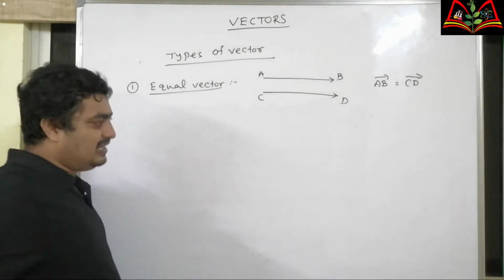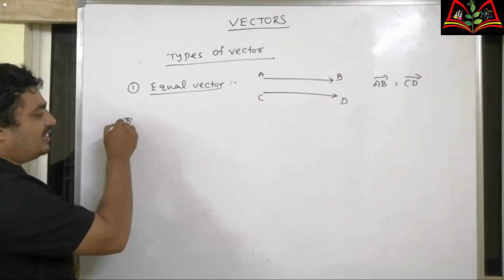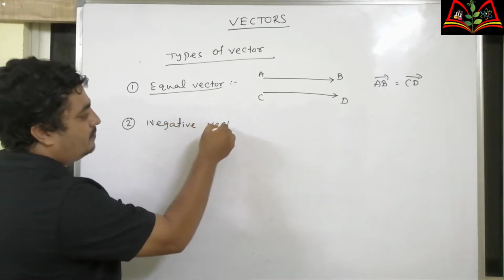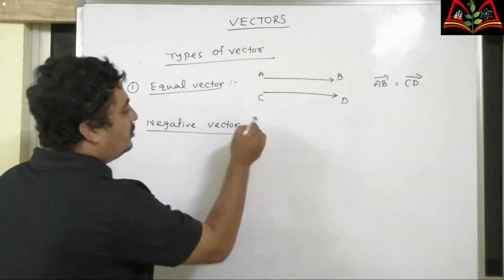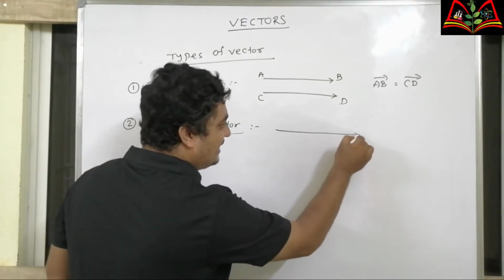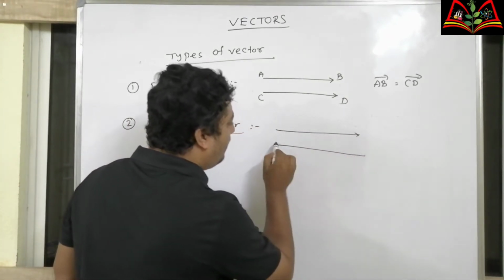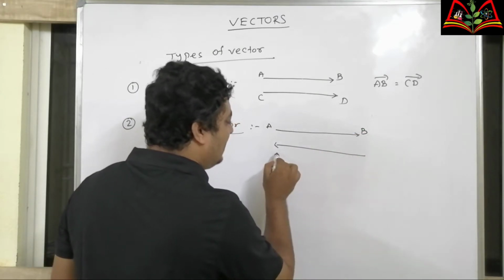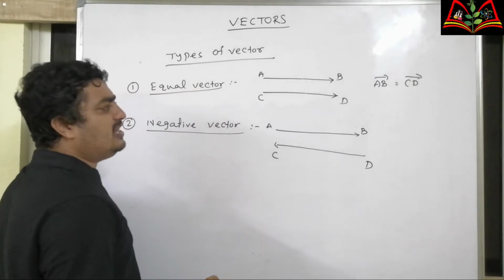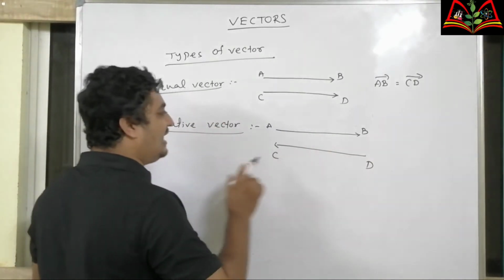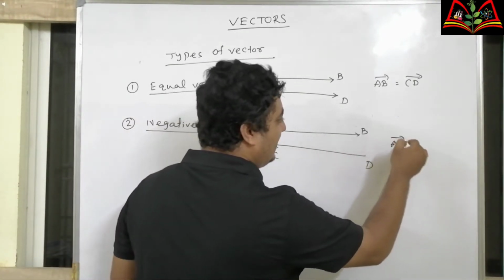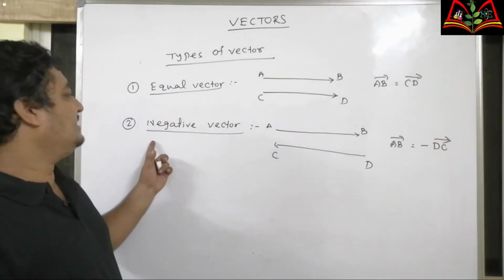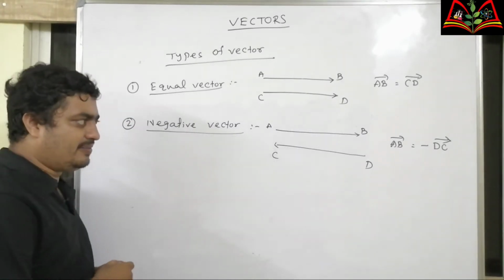Then second type is negative vector. So if two vectors have same magnitude but act in opposite directions, then they are called opposite vectors. They are called negative vectors. So I can say AB equal to minus BC. This is called negative vector.